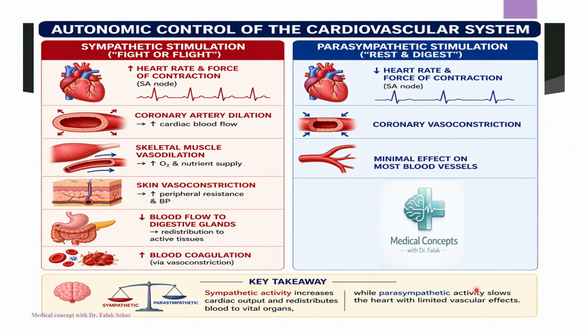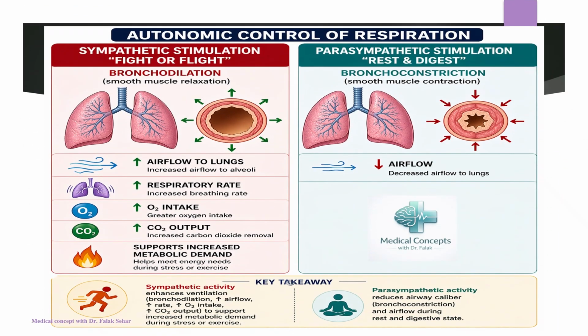Here you can find that sympathetic activity increases the cardiac output and redistributes blood to the vital organs, while parasympathetic activity slows the heart and limits the vascular effects. Regarding autonomic control of the respiratory system, sympathetic activity enhances ventilation by causing bronchodilation, increasing airflow, increased rate of breathing, increased oxygen intake, and increased carbon dioxide output to support increased metabolic demand during stress or exercise. While parasympathetic activity reduces airway caliber, causes bronchoconstriction and reduced airflow during rest and digestive state.